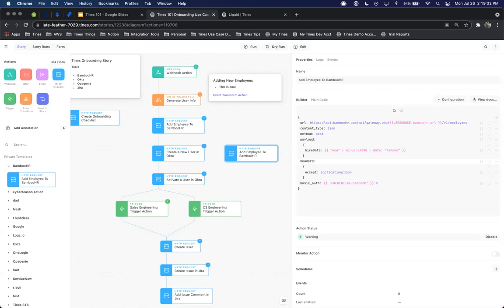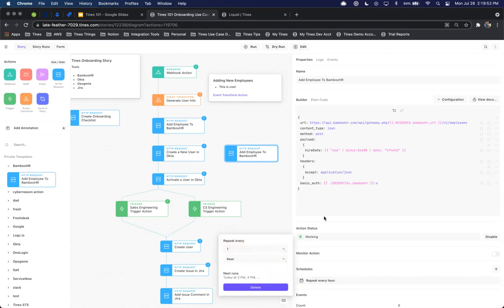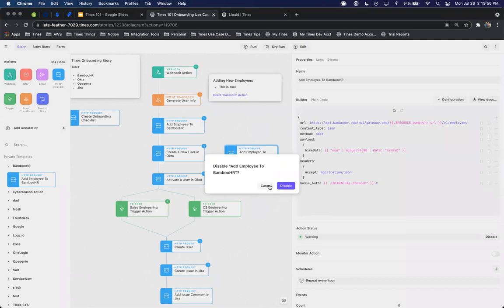And that's just another way to go ahead and add users into different tools if you don't want to pre-stage it and you simply want to pull on a recurring basis by scheduling this action to run every day, every evening, every hour, every minute, whatever that workflow is that you're looking to solve, we'll be able to help you solve it. It's just a matter of understanding the desired end goal and taking the necessary steps along the way to get there. So again, we can check every hour and we can take a look at adding a new employee into BambooHR by simply looking at the hire date being within the last 24 hours and then adding them all the way into those new tools.